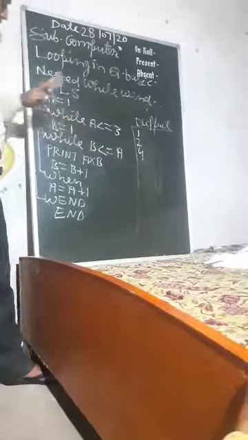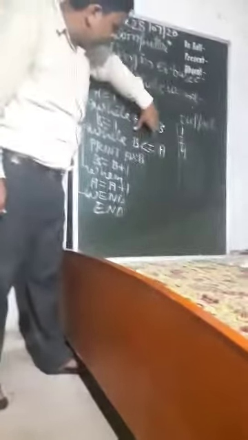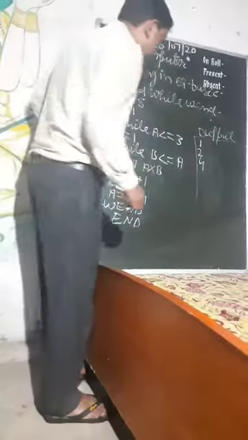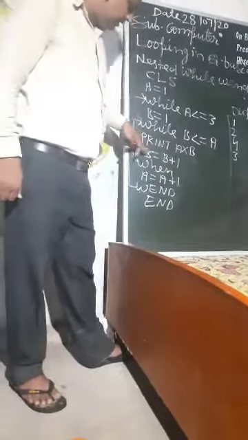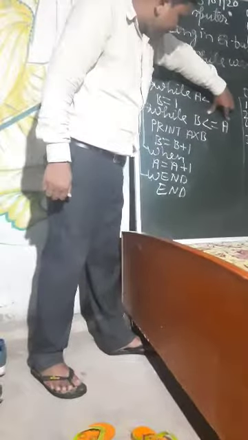3 is less than or equal to 3, condition true. B equal to 1. Again while B is less than or equal to 3, 1 is less than 3, condition true, print A into B, 3 into 1, here 3 is printed. B equal to B plus 1 becomes 2. Again repeat: 2 is less than 3, condition true, print 3 into 2, 6.